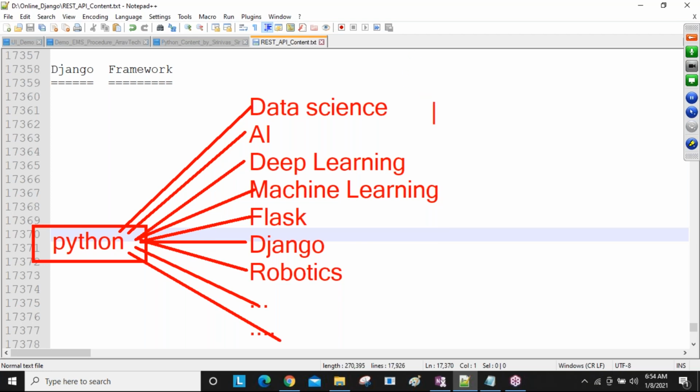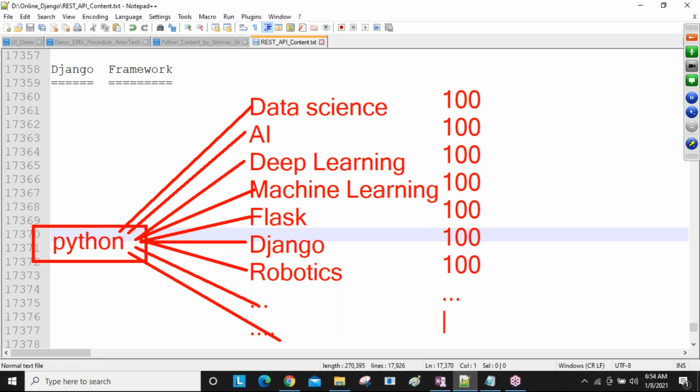For example, say 100 people are learning data science, another 100 AI, another 100 deep learning, another 100 machine learning, another 100 Flask, Django, robotics. So multiple people are learning multiple courses.